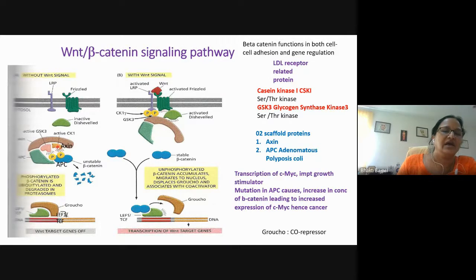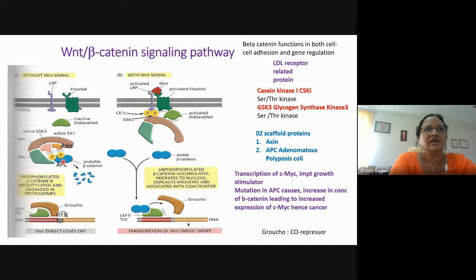the GSK3 kinase and the CK1 kinase. So this is the large degradation complex which is holding the CK1 and GSK3 along with the beta catenin. So first CK1 will bring about the phosphorylation of beta catenin, followed by the GSK3.